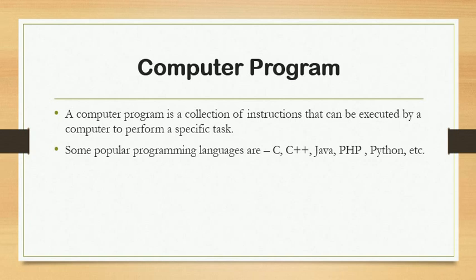A computer program is a set of instructions that can be executed by a computer to perform a specific task, and that instruction may be written in any language like C, C++, Java, Python, PHP. Okay, there are different types of languages available. You can select any language as per your requirement. If you want to perform any task on the system or any device, then you require a program. You have to pass some instructions that can be executed line by line.